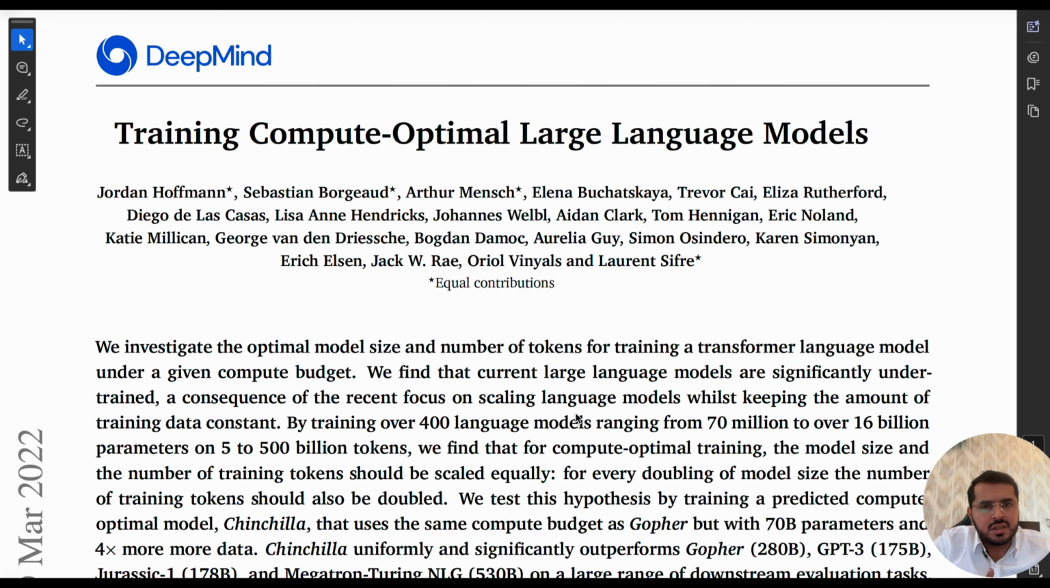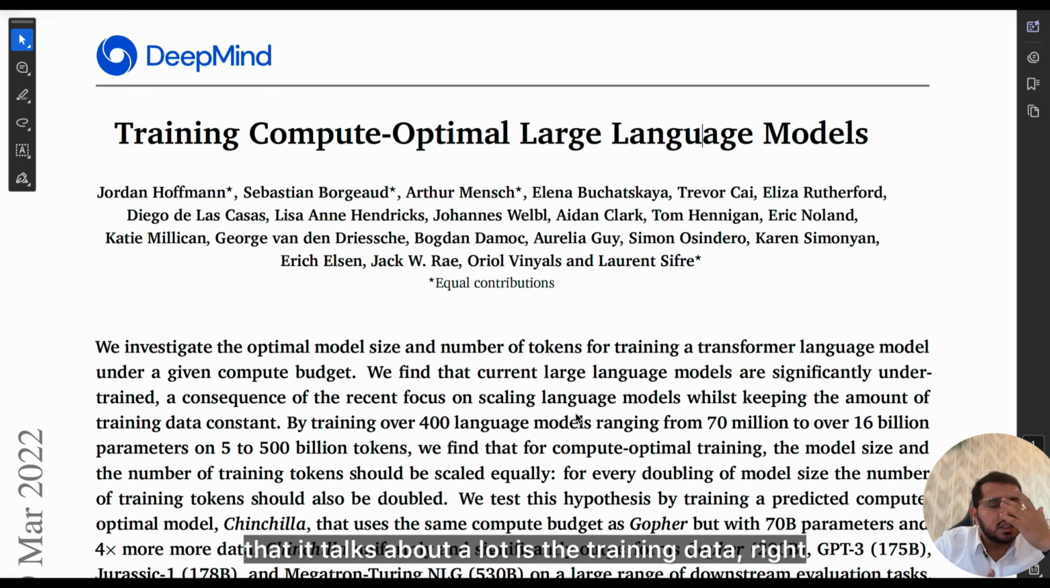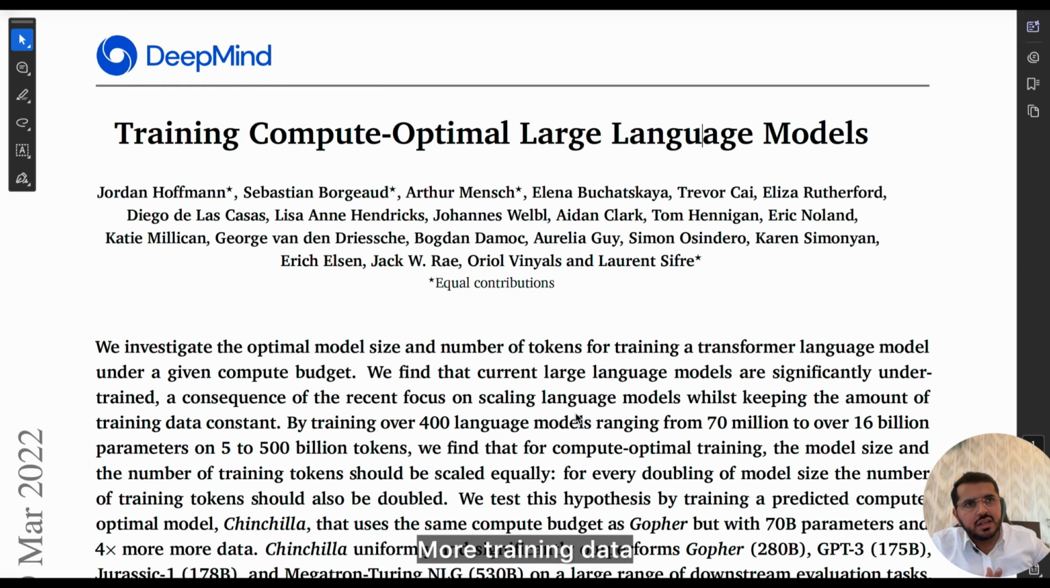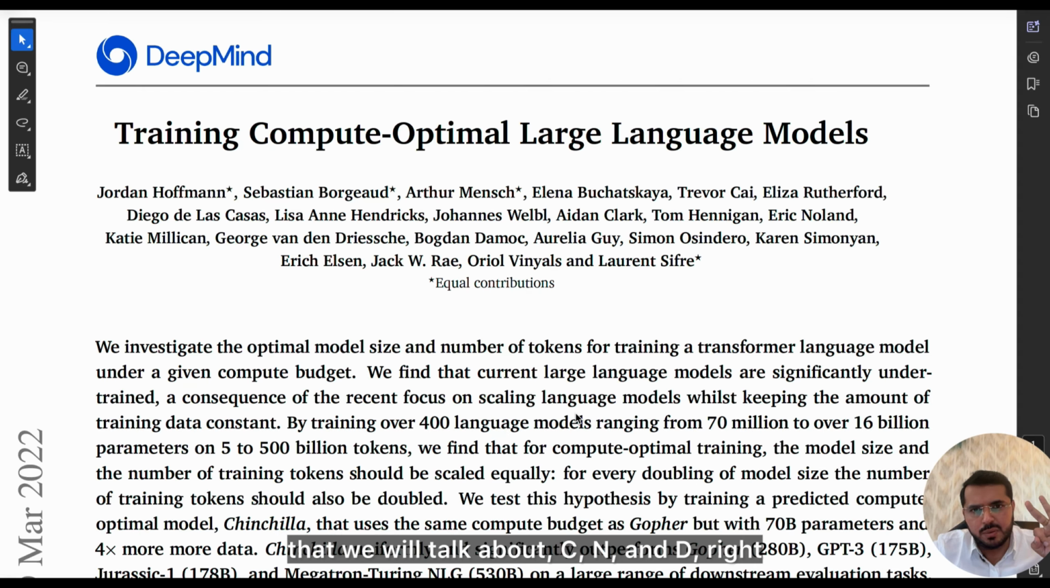The other parameter it talks about a lot is the training data. More training data, possibly better performance. Let's denote the model parameters by n, and the model's input training data by d. Compute is capped and is denoted by c. So these are the three parameters we will talk about: c, n, and d. Compute, model parameters, and training data.